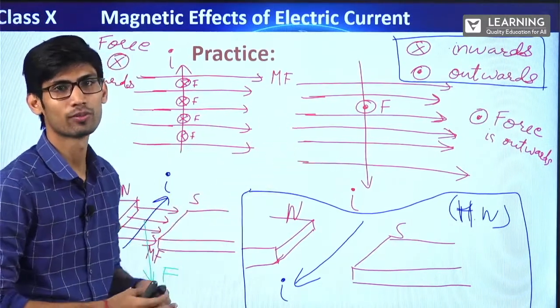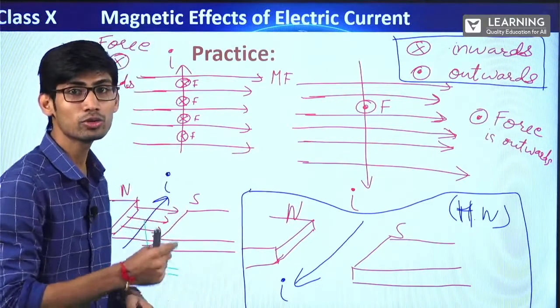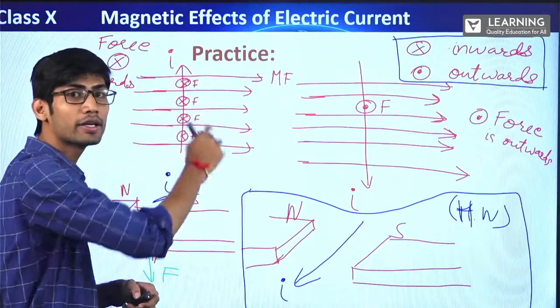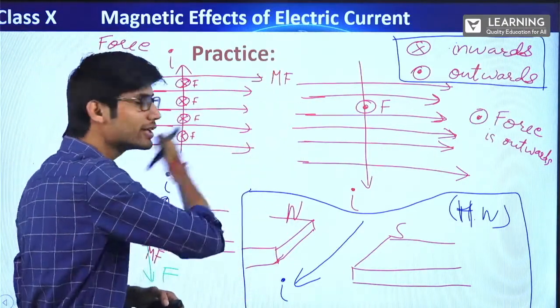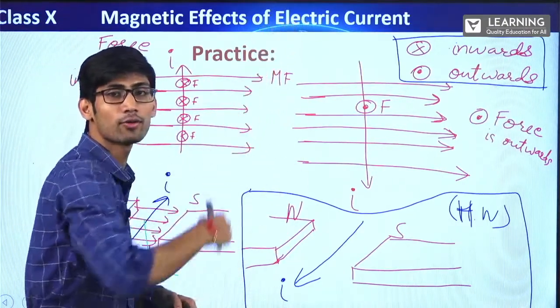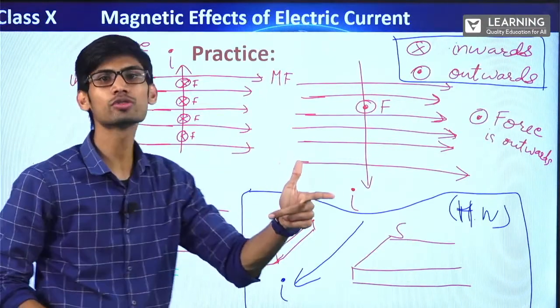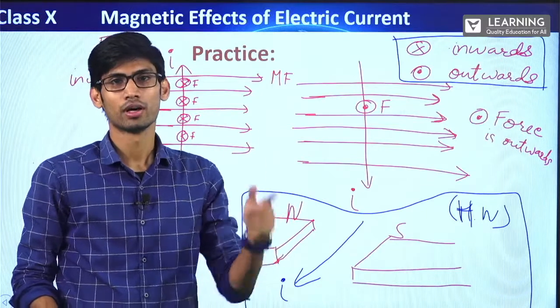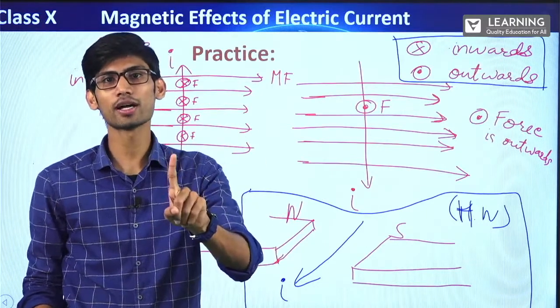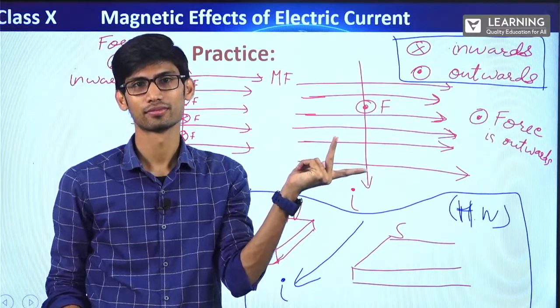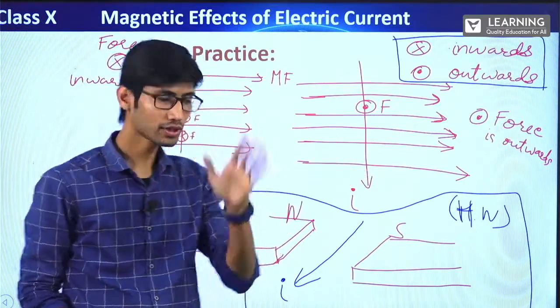hand rule. Alright. If I tell you there is a positive charge which is going upwards, in the same question I am not telling you current, I am telling if a positive charge, there is a magnetic field like this, if a positive charge is going upwards, what will be the direction of force? Again you can use the Fleming's left hand rule. In the direction of positive charge, you have to point the direction of current. Clear? Let me make it easy for you.